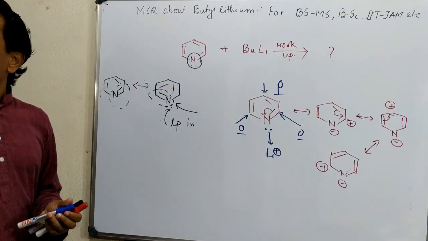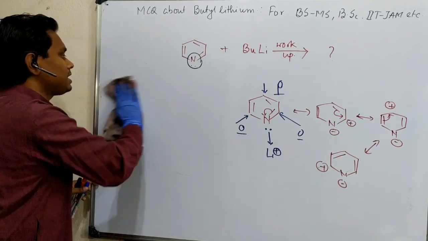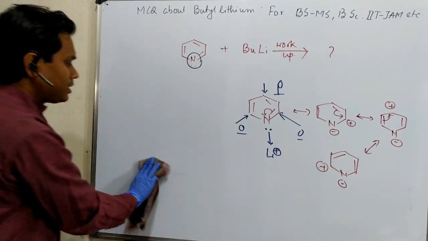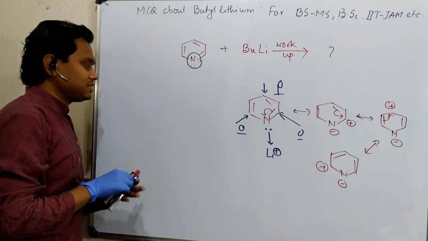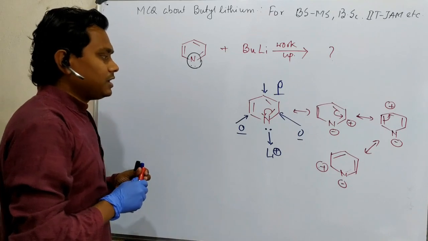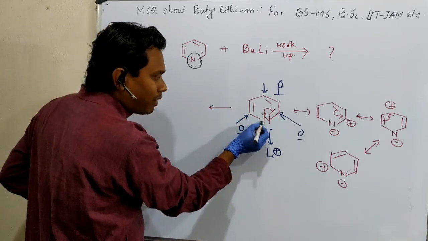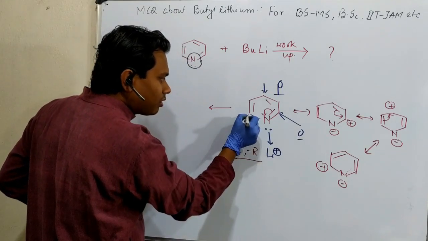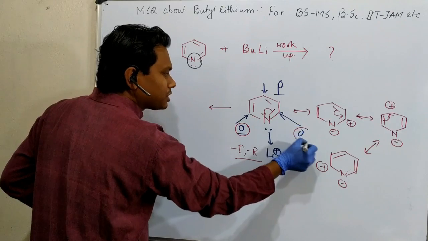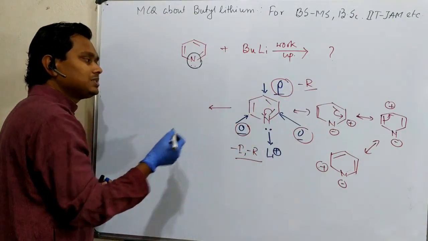The attack will occur at that position where the electron deficiency is maximum. Now from your understanding you can predict which center has the maximum electron deficiency. Obviously this ortho center. Why? Because minus I as well as minus R both are operating at this ortho position, whereas in the para case only minus R is acting. So this is better.